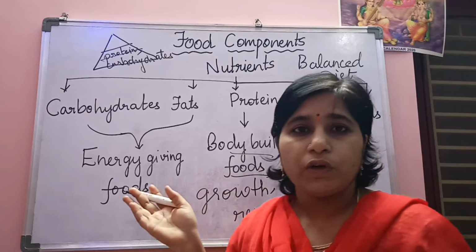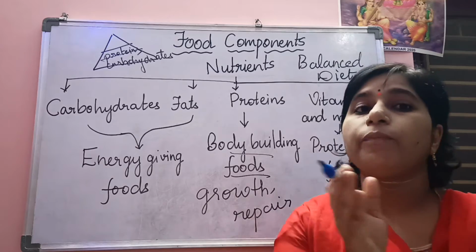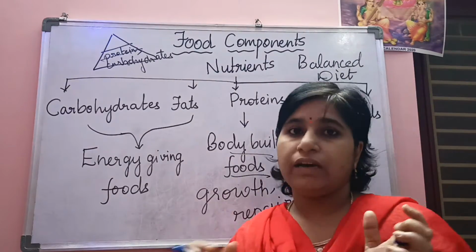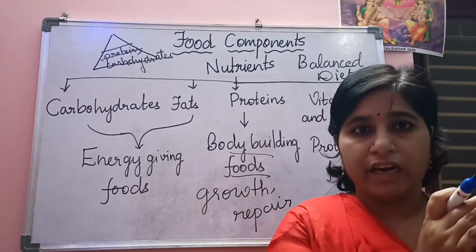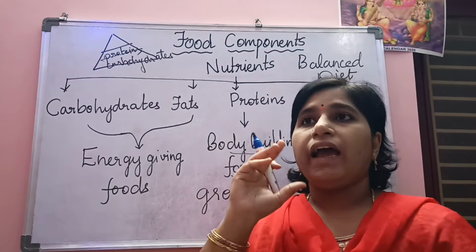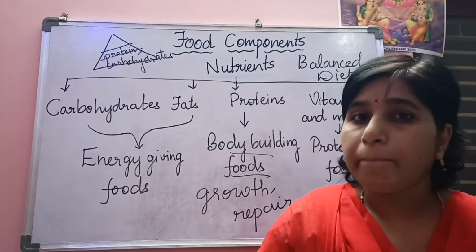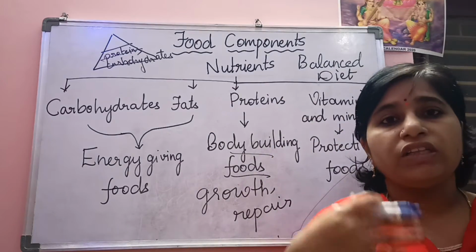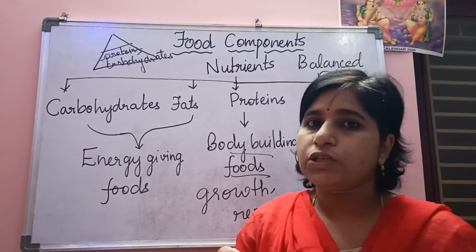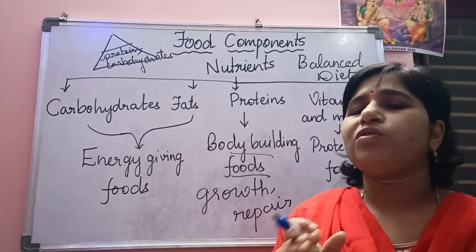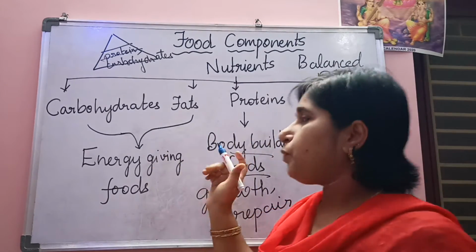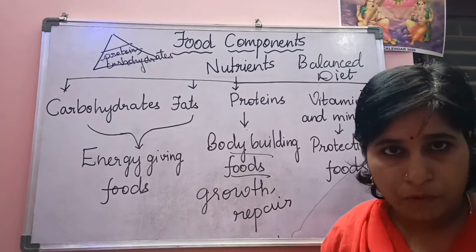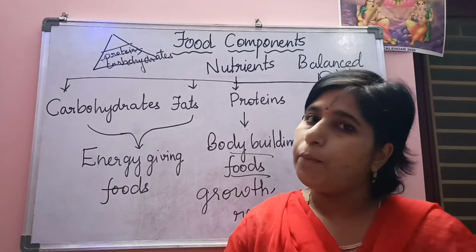And where do you get these proteins from? You get the major proteins from the pulses, and from the dry fruits you get most of the proteins, like badam and cashews. Cashews give you fats, badam gives you protein. Especially in the millets also you get these proteins. In milk you get proteins, in egg you get proteins, in pulses you get proteins. So majorly you have to add proteins into your diet. Here growing children especially should take a major quantity of proteins, which will bring out growth in their body parts.